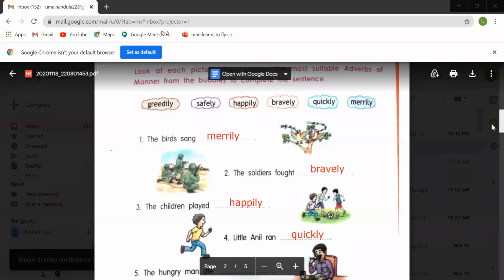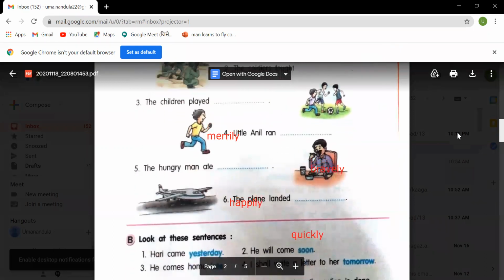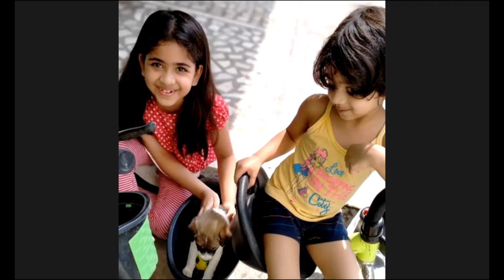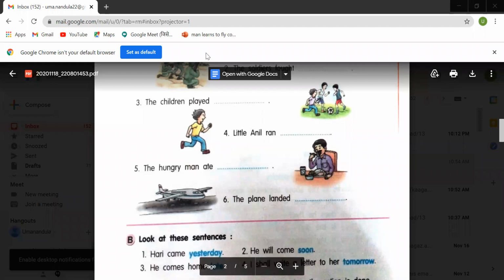The hungry man ate. We are left with two clues, greedily and safely. How the hungry man ate? Generally, a hungry man eats very greedily. So here you just write greedily. And the plane landed safely. So, these all show the adverbs of manner, children. Okay, so we shall go for the next part.